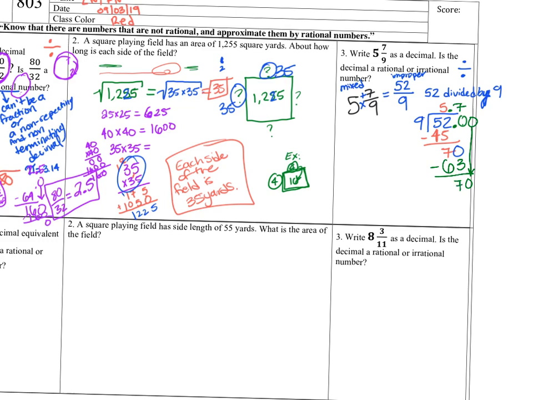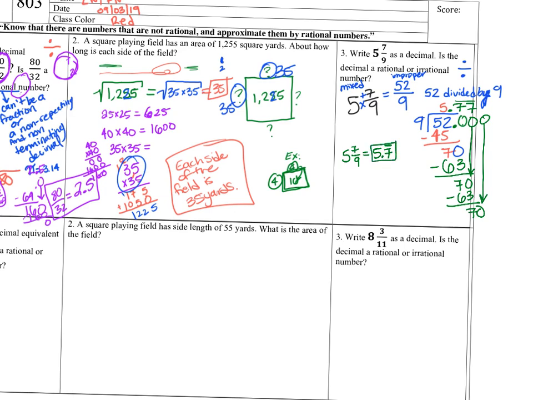So now 9 goes into 70 7 times, which is another 63. And if you notice, it's always going to repeat. So you can just put a little line on top. Raise your hand if you've already learned that before. Excellent. So our decimal equivalent to 5 and 7/9 is actually 5.7 repeating. You can put another 7, or you can just put one 7 and put a line on top.